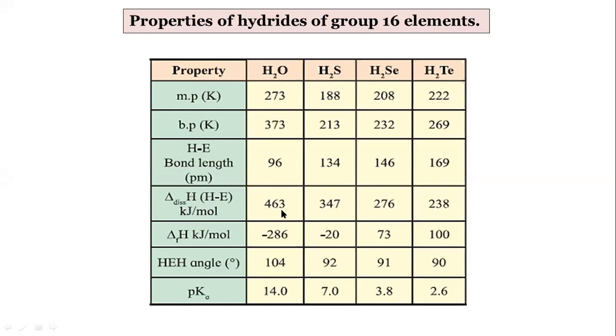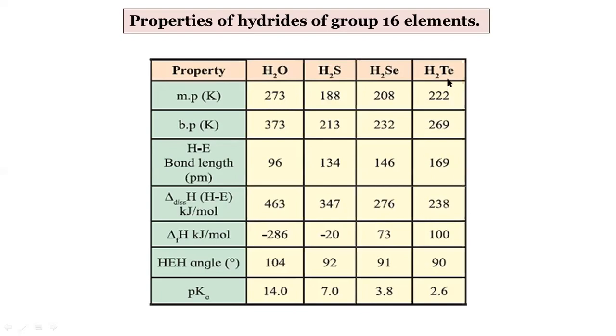See, the bond dissociation energy of H and E, meaning oxygen and this hydrogen, requires 463 kilojoules per mole. This energy is required, so H2O is thermally more stable. And see the bond dissociation energy of H2Te, 238. So this bond between tellurium and hydrogen can be easily removed. So this is more acidic. Acidic means if this hydrogen is easily removed, it is called more acidic. And this is also thermally less stable. Water is thermally more stable.